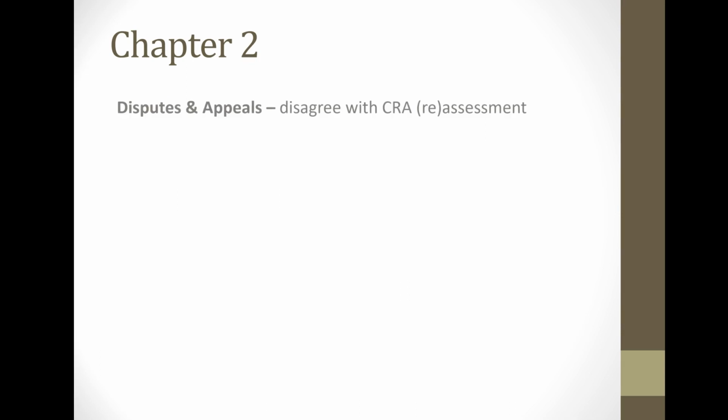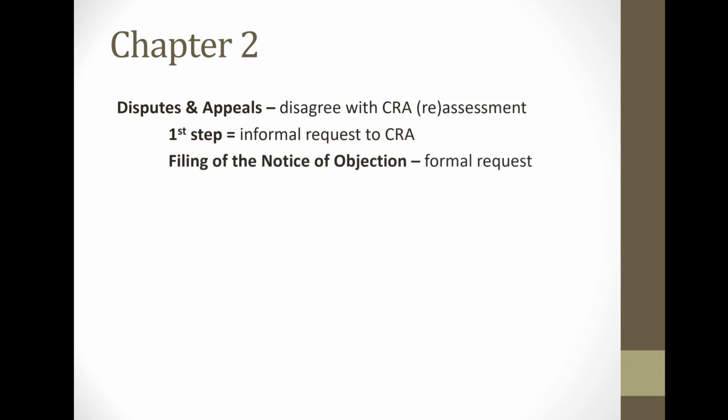Moving on to the next slide, one of the next topics is disputes and appeals. So what if a taxpayer disagrees with the CRA assessment or reassessment? The first step is to contact the CRA and make an informal request. Explain why the taxpayer disagrees with the assessment or reassessment notice, and hopefully that will resolve the matter. If not, then a formal request, filing of a notice of objection, could be done.